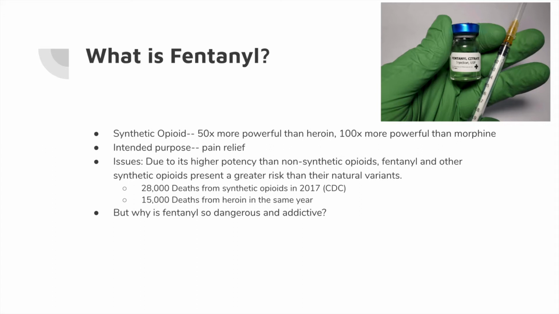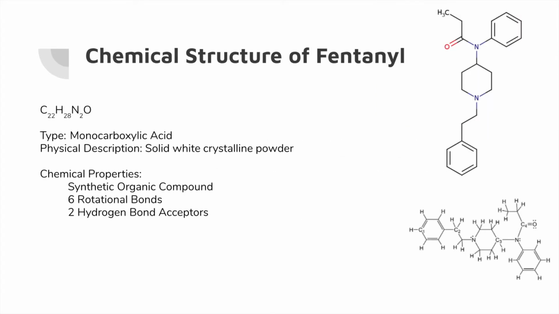But why is fentanyl so dangerous and addictive? To start, we look at the chemical structure of fentanyl. It has 22 carbon atoms, 28 hydrogen atoms, 2 nitrogen atoms, and 1 oxygen atom in its molecular formula. It is a monocarboxylic acid and comes in the form of a solid white crystalline powder. It's a synthetic organic compound with 6 rotational bonds, 2 hydrogen bond acceptors. You can see 2 examples of structures of fentanyl, one showing the individual hydrogens and the other not.